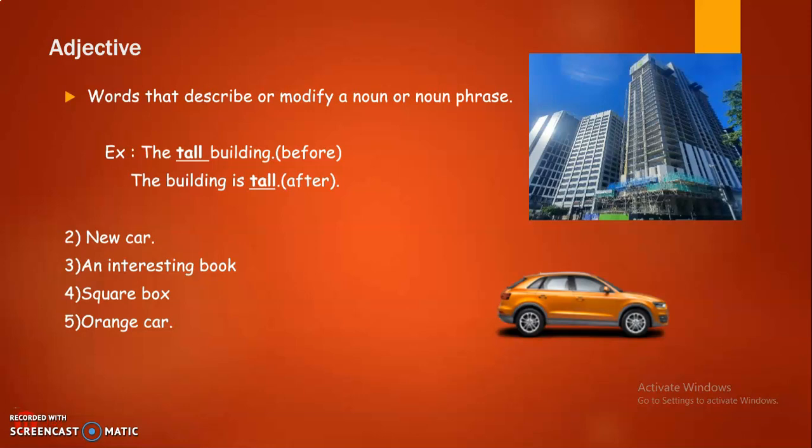Okay, if I want to describe the age of an object, such as a new car or an old house. Let's take other examples.